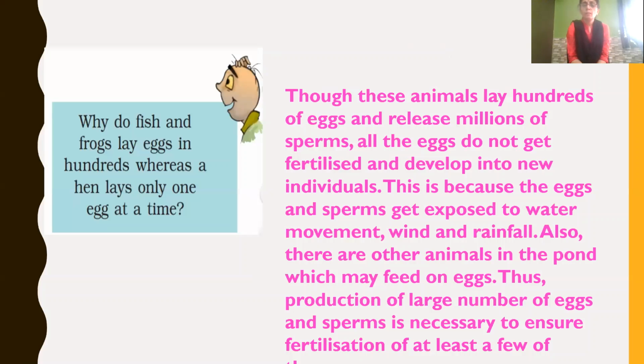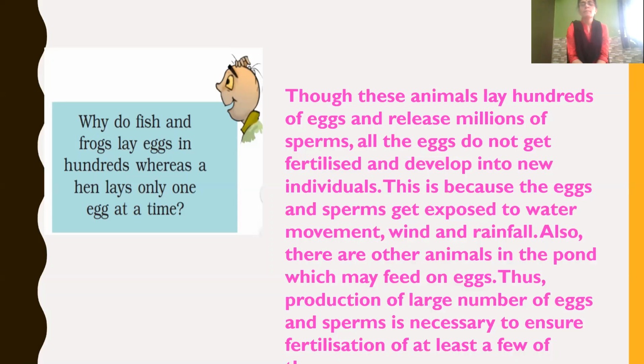Then why do fishes and frogs lay hundreds of eggs, whereas a hen lays only one egg at a time? The reason is, though these animals lay hundreds of eggs and release millions of sperms, all the eggs do not get fertilized and develop into new individuals.